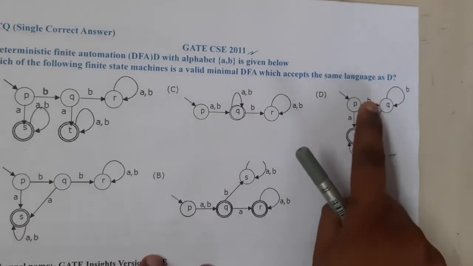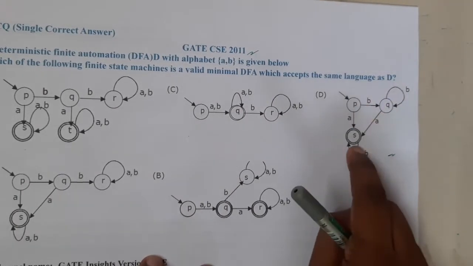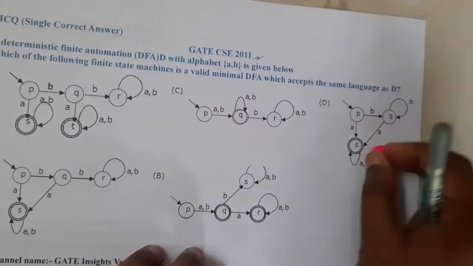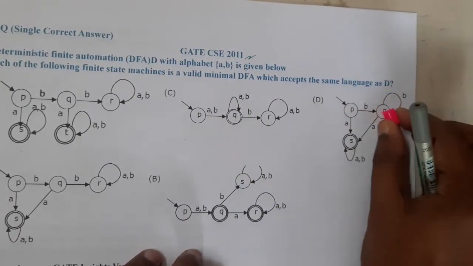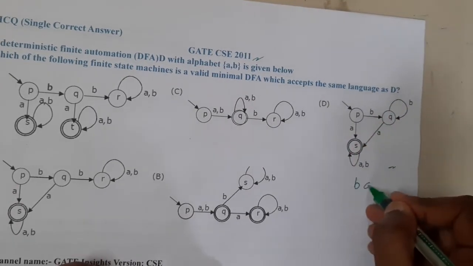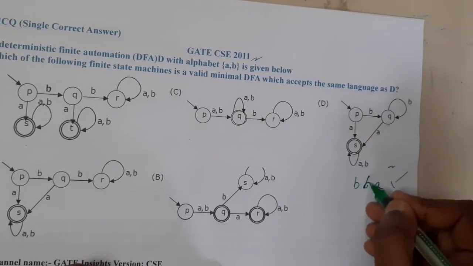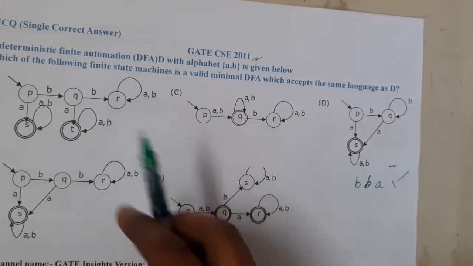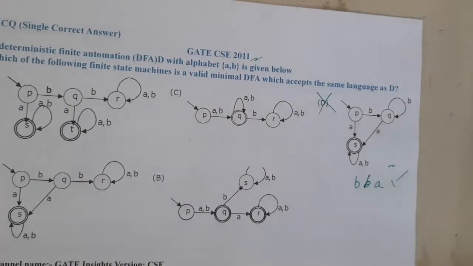But here, if you observe, after BB, if I have A, it is going to come into the final state. For B I will go here, for the next B I will come here, and if I have A I will come here. So BBA is accepted here, but that is rejected here. So option D is wrong.